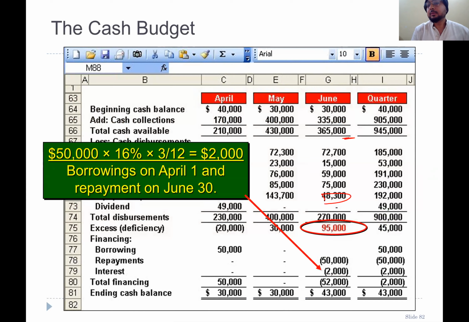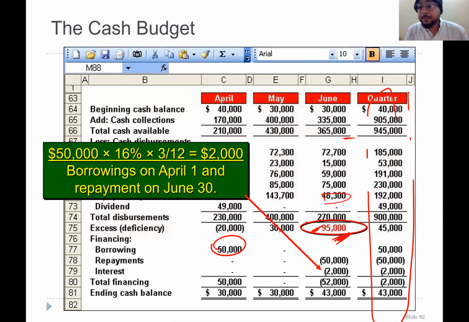Equipment, right? So our total is 95,000 because we are making a quarterly cash budget. So at the end of the quarter, you must pay back because you have excess money here. You are paying back your loan. So you borrowed 50,000 in April to finance your deficit.